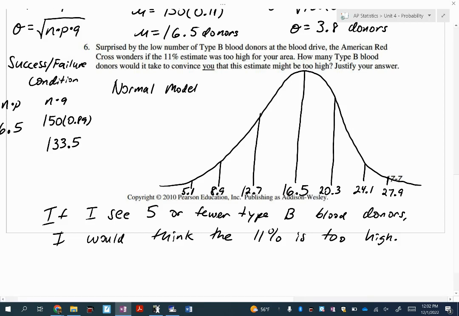Now, I know the question didn't say this, but what if they had said that our estimate is actually too low? We got to think the opposite. So we're seeing a lot of people that are donating type B. So if I think that our estimate needs to be raised because it's not high enough, I'm thinking we need to see 28 people or more donating type B blood. That's how I've always gone with unusualness in terms of the normal model. So 3 standard deviations is my cutoff above and below.